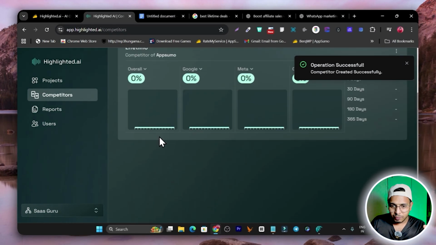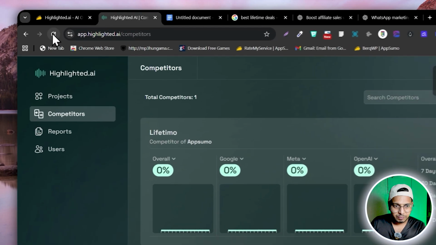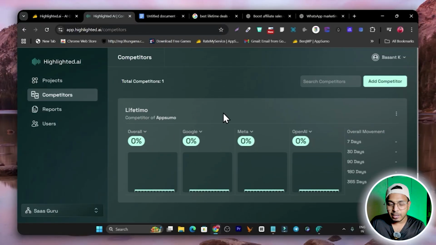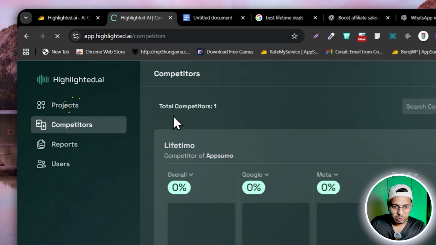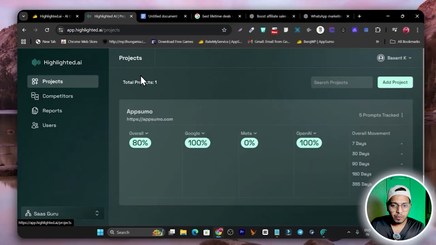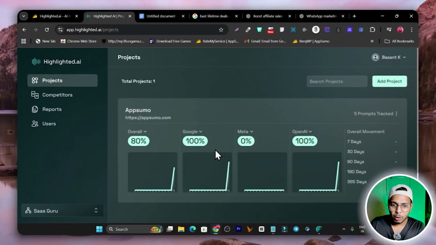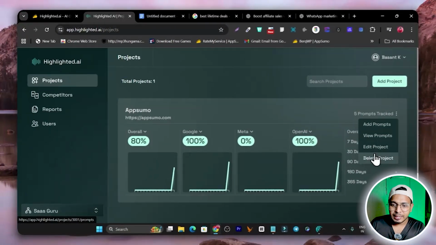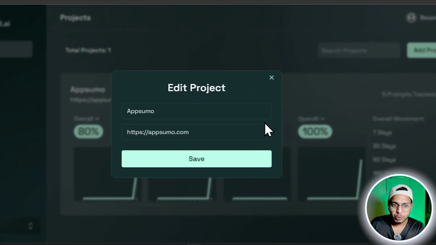Let me refresh the page. Here I can see it is not showing up. For example, it can be locational differences, might be possible. So again, see, I am getting most of the tracking here. This is right now still improving in some features, and I think with time we can get more improved tracking here. We can add multiple projects, and in every project we can add multiple prompts or queries here. I can also edit the project if something I have found is not suitable for me.